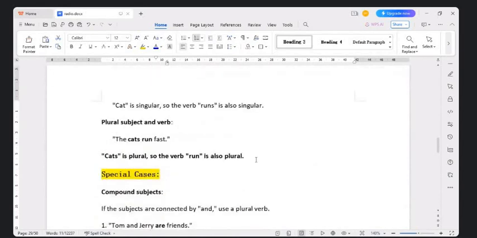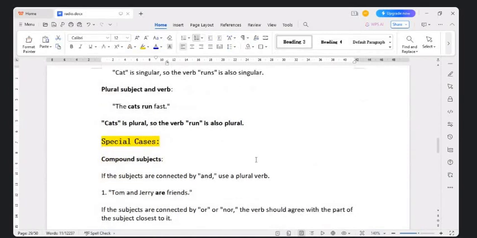We also discussed a few special cases, like Tom and Jerry are friends. So, compound subjects where the subjects are connected with the word and. We have two friends here. We are talking about Tom and Jerry. Both are friends. So, we say Tom and Jerry are friends.